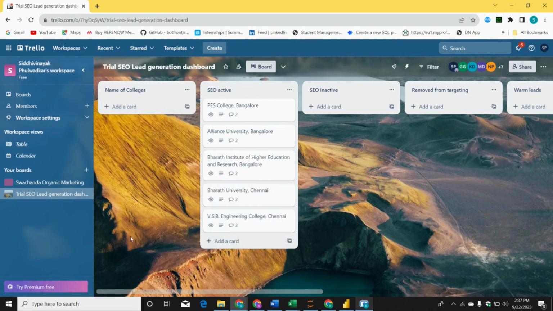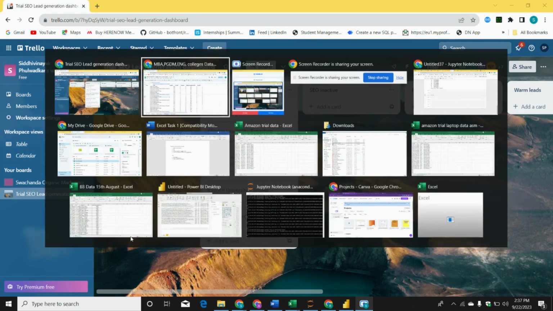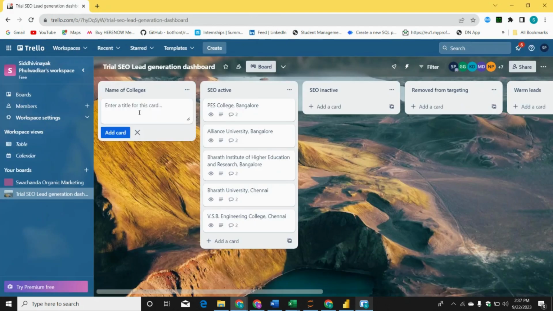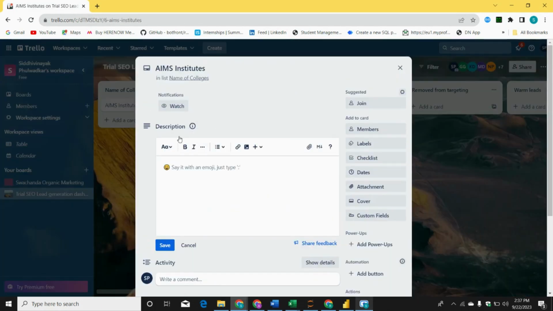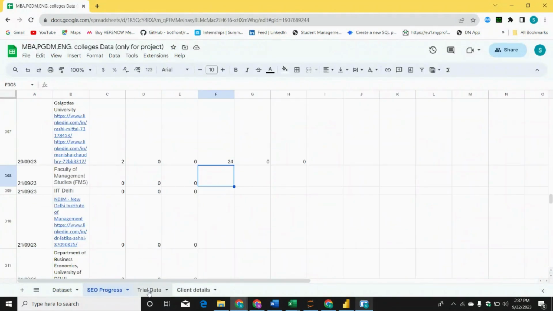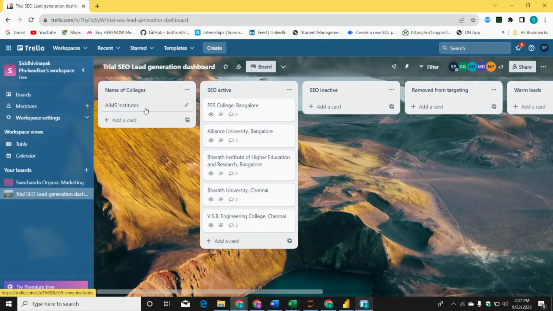From these colleges. Now let's imagine I'm giving you any other different college from this particular data set, like Ames University. What I will do, I will copy paste here, create a new card. Here is my card. Now in this particular card, is there any progress whatever I have made? I will go over here, check in my SEO progress. Is there any progress? No. In trial data, is there any progress? No. So what I will do, I will keep this card over here. So this is how you have to do for the SEO activation.